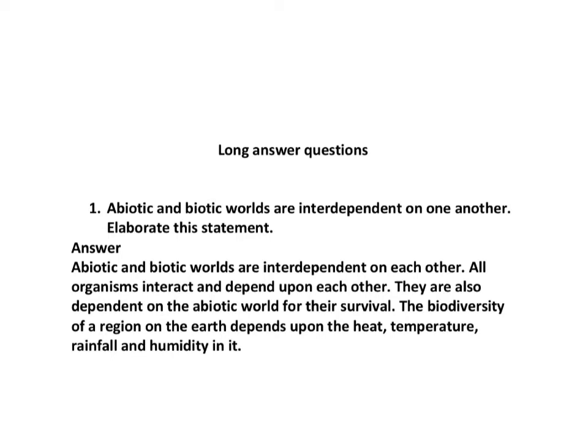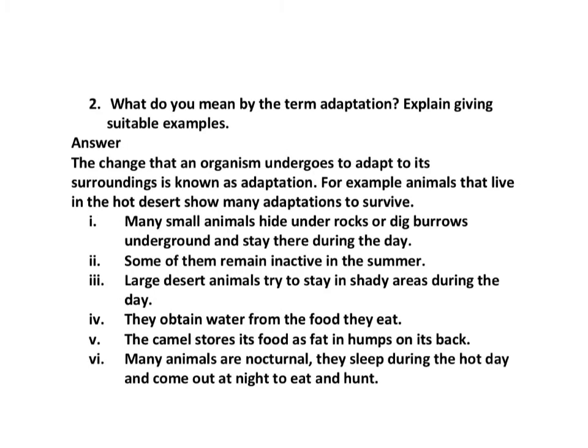Now, the next question is, what do you mean by the term adaptation? Explain giving suitable examples. Adaptation is the change that an organism undergoes to adapt to its surroundings. For example, animals that live in the hot desert show many adaptations to survive, like many small animals hide under rocks or they dig burrows underground and stay there during the daytime. Some of them remain inactive in the summer, which is known as estivation.